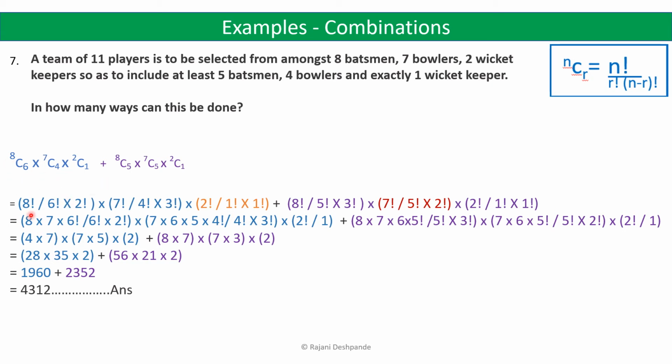8C6 is, again you can apply this formula, nCr is equal to n factorial divided by r factorial into n minus r factorial. So it is 8 factorial divided by 6 factorial into 8 minus 6, 2 factorial. So similarly you can elaborate this, and after solving you will get 4312 different ways in which a team of 11 players can be selected.